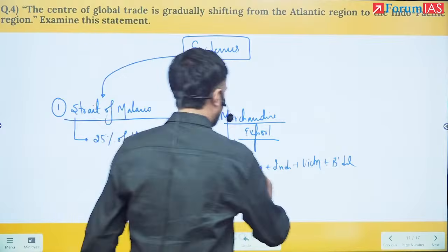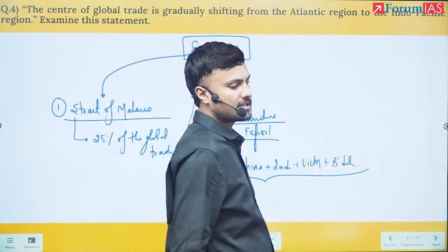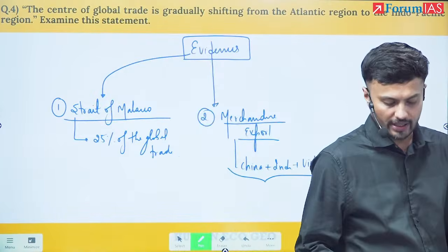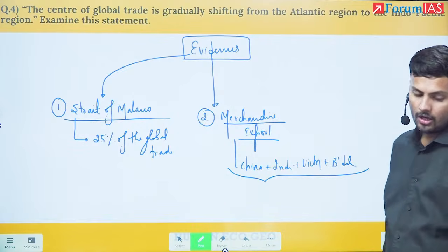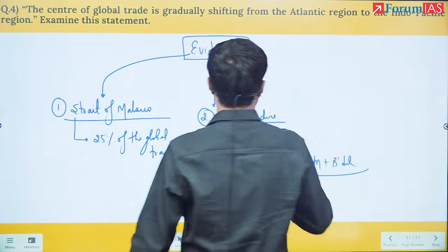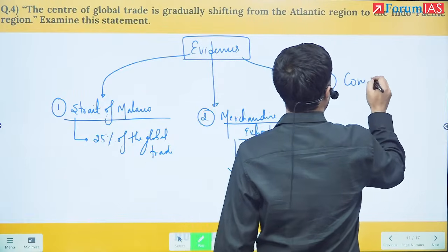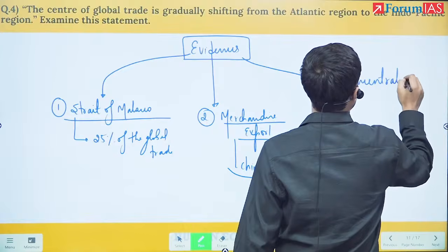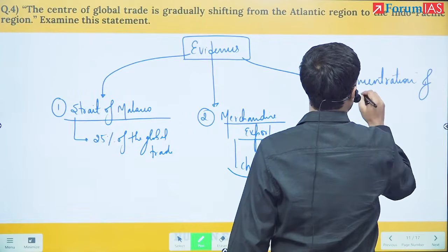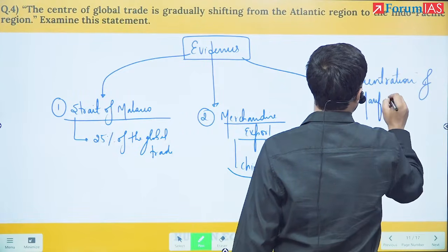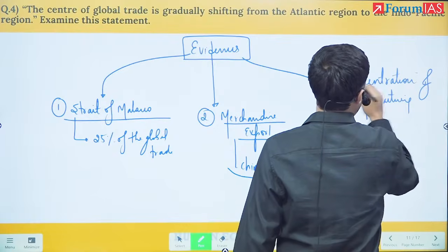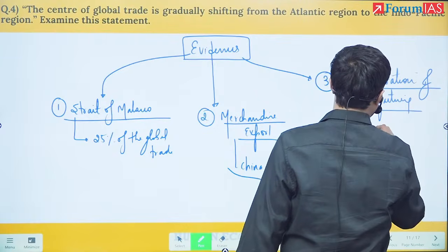I can give examples here: textiles, apparels, footwear, leatherware. And finally, third is concentration of manufacturing. You can talk about Make in India.